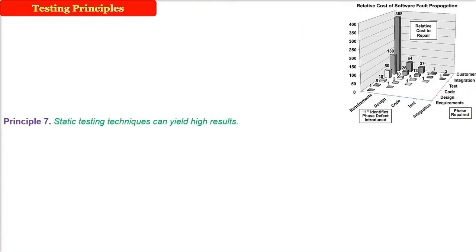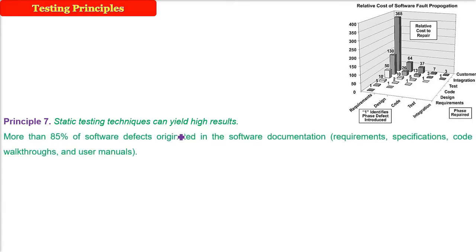Static testing techniques can yield high results. Normally we use tools like LDRA, the Rational tools, or some debuggers for static and dynamic analysis. But the theory is something different: that will give you just 15% of the errors. 85% of the errors can be detected using static analysis.